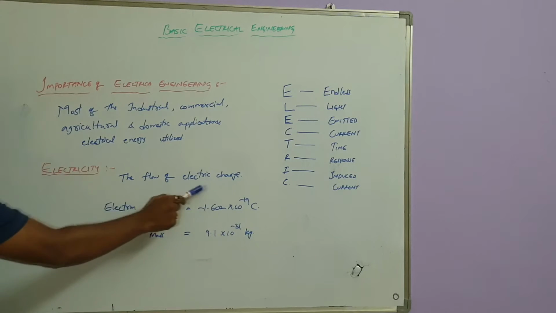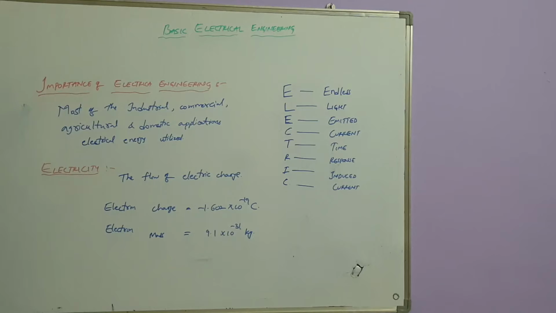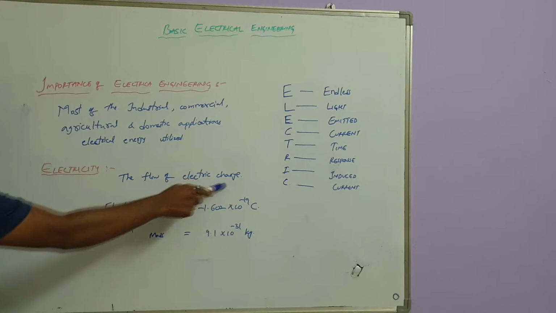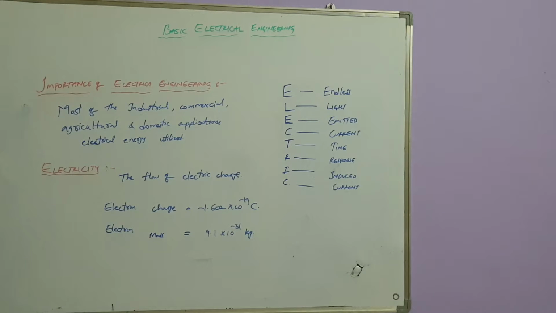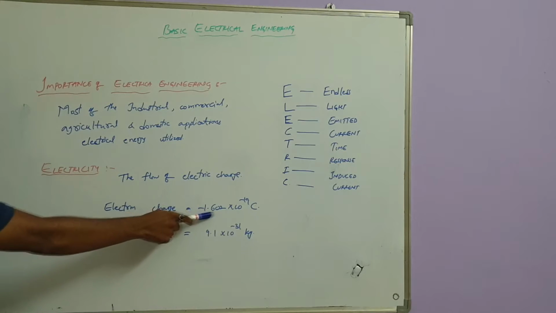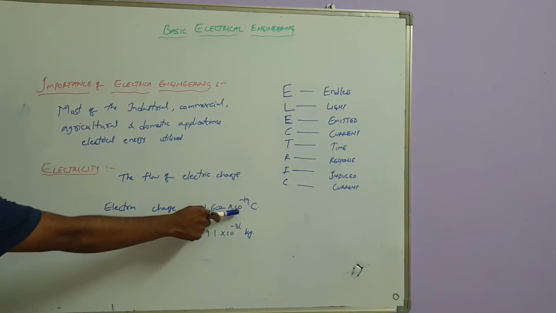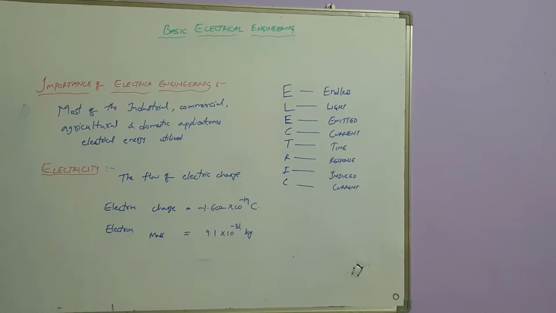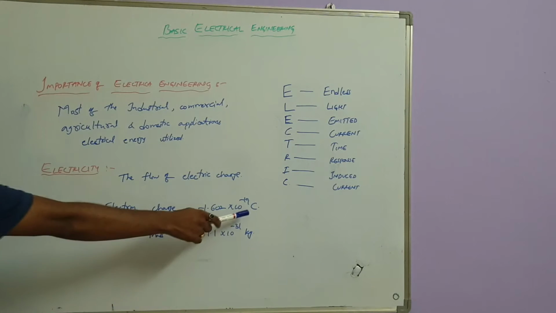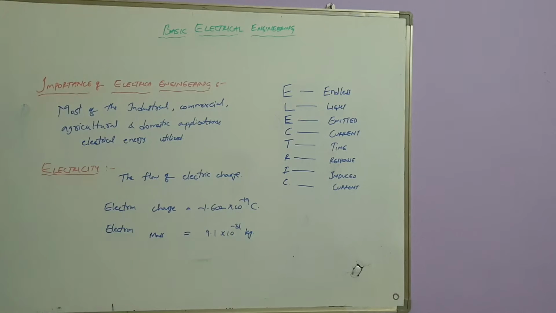So what is meant by electric charge? Each electron has some amount of charge, and the electron has a negative charge. So what is the amount of electric charge? Minus 1.602 into 10 to the power of minus 19 coulombs. So what is this coulomb? Coulomb is the unit of electric charge.